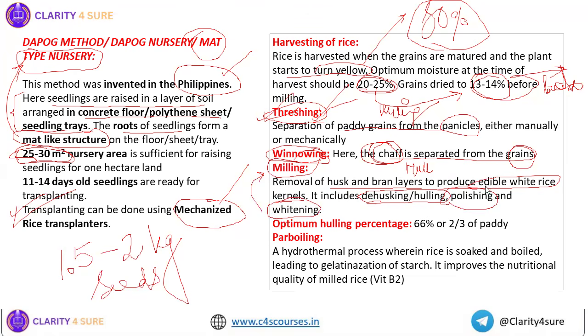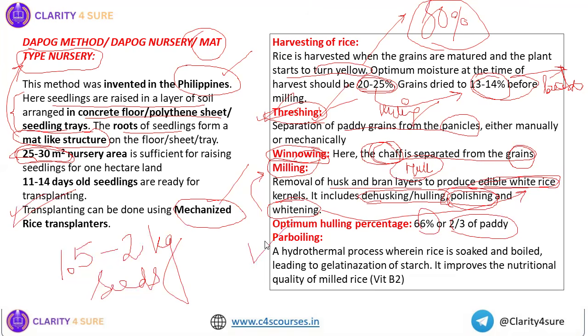That is to get this edible white rice. First, we remove the hull, which is dehusking or hulling. Then we go for polishing, and then we go for whiting, and we get the edible white rice kernels. The optimum hulling percentage in case of rice is 66 percent, or two-third of the paddy. This data is very important: 66 percent or two-third of the paddy.